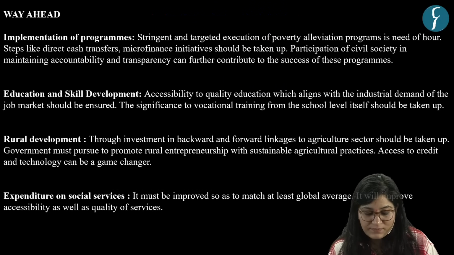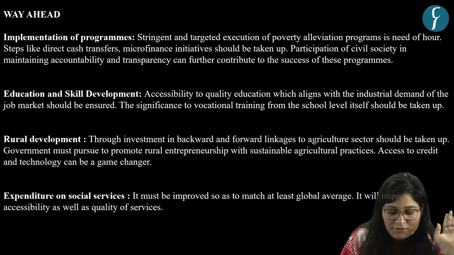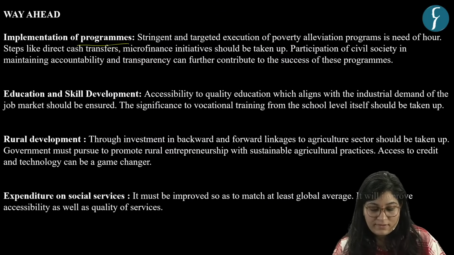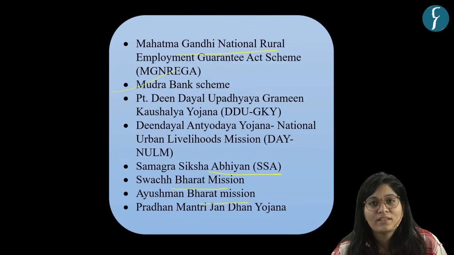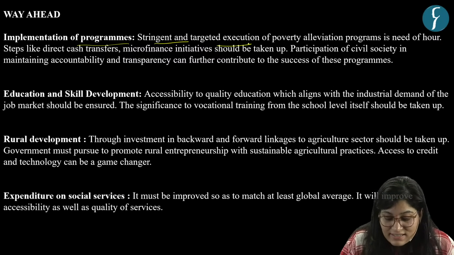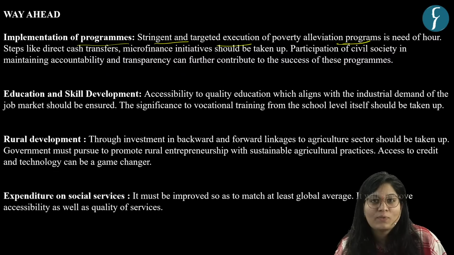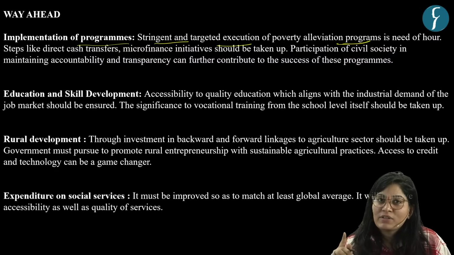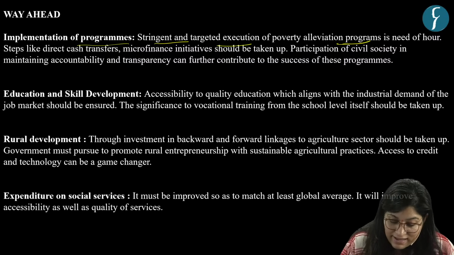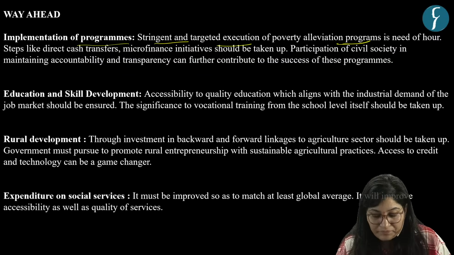And what are those? First, the way ahead in this regard is implementation of programs. See, just now we have programs. Then where's the problem? The problem lies in stringent and targeted execution of poverty alleviation programs. So what we need is that poverty alleviation programs should be targeted and stringent. Okay. Then another suggestion is with respect to education and skill development.